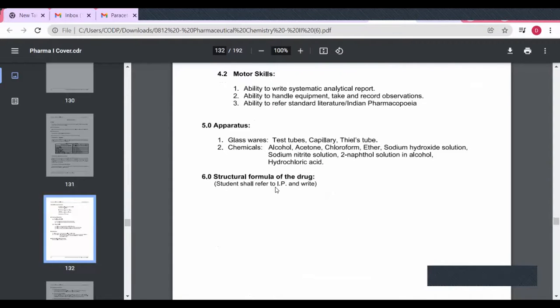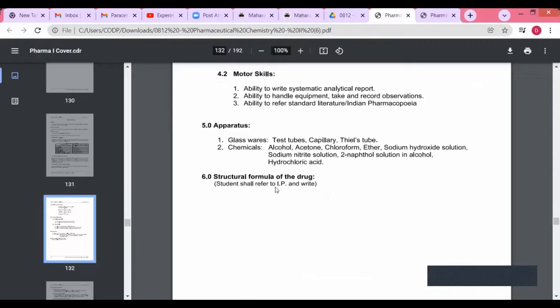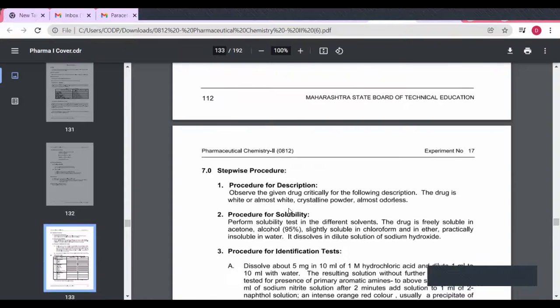Then the apparatus required for this practical, first is glasswares. We require test tubes, capillary and Thiele tube. Then second is the chemicals. In chemicals we require alcohol, acetone, chloroform, ether, sodium hydroxide solution, sodium nitrite solution, 2-naphthol solution in alcohol and hydrochloric acid. These are the chemicals required for this practical.